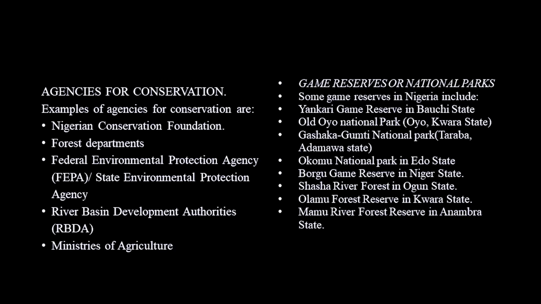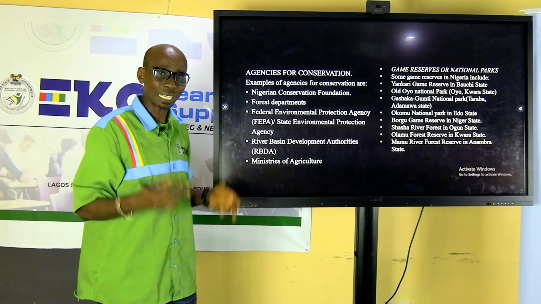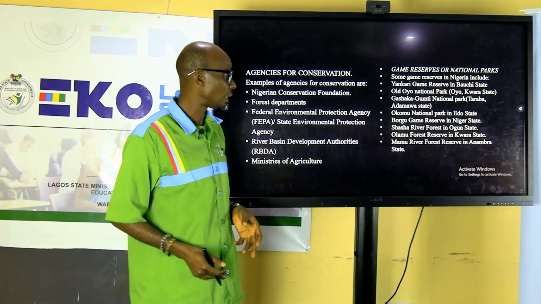I have here some agencies that are responsible for conservation of natural resources. I have the Nigeria Conservation Foundation, the Forest Department, Federal Environmental Protection Agency or State Environmental Protection Agencies, River Basin Development Authorities, and Ministry of Agriculture. These are agencies that are responsible for conservation of natural resources.